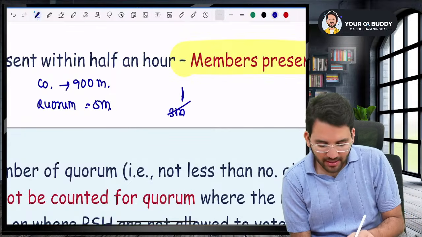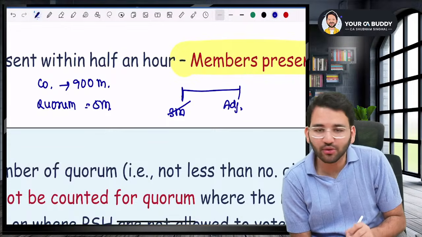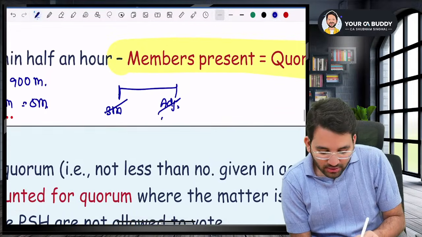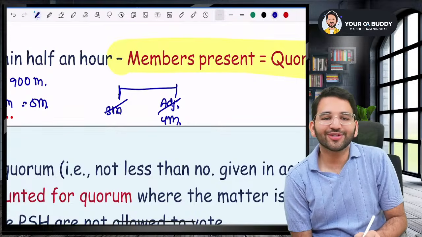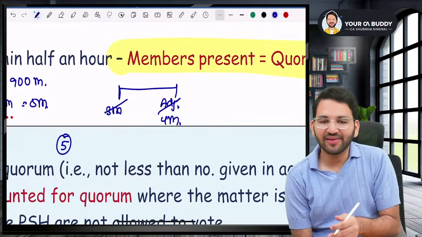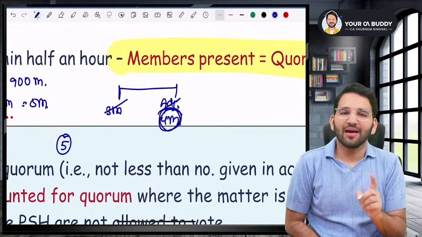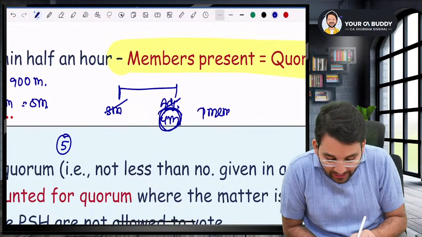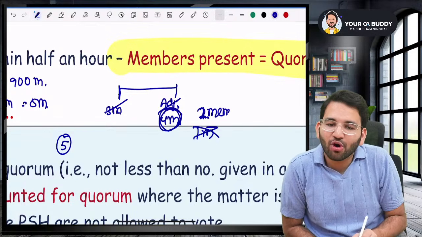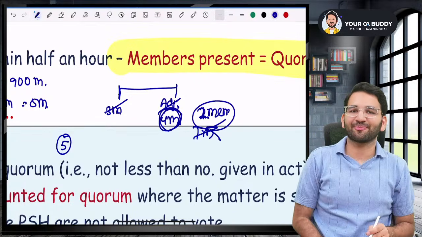So I could not conduct the meeting. I adjourned it to next day, to the next week. In adjourned meeting also, sir, only 4 members came. What was the quorum, sir? The quorum was 5, but 5 did not come. No problem, sir. Members present will be deemed to be quorum. But at least there should be one member. Huh? At least there should be 2 members. Huh? One member cannot be a quorum. There should be at least 2 members.